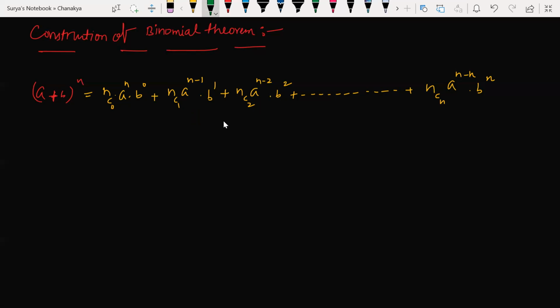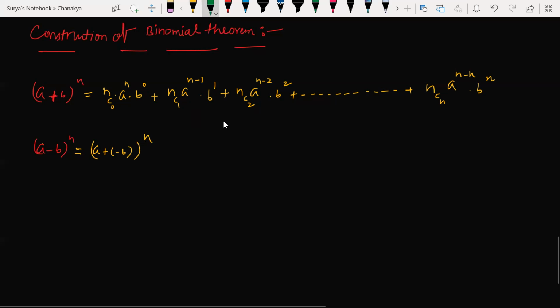Okay, next. (a minus b) to the power of n. How can you write this? Same formula, look at this here, but we will be getting alternate signs. Can I write it like this? (a plus (minus b)) all to the power of n. Can I write like that or not? Can we write like this? Yes or no? Make it fast. Yes, sir.